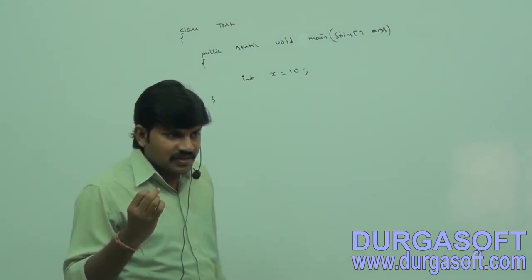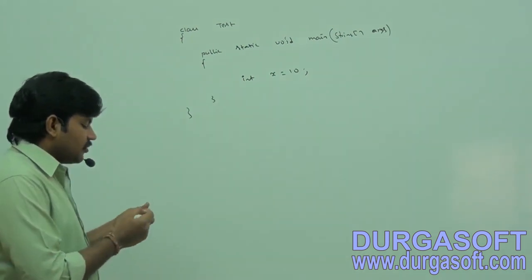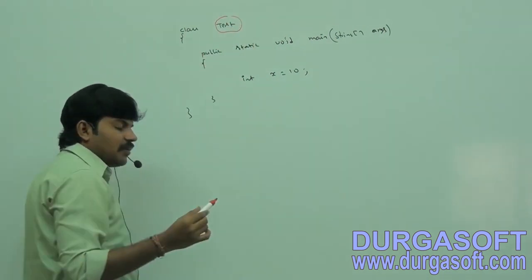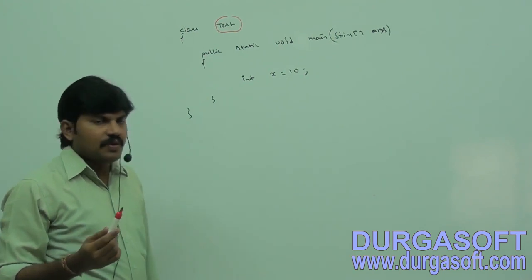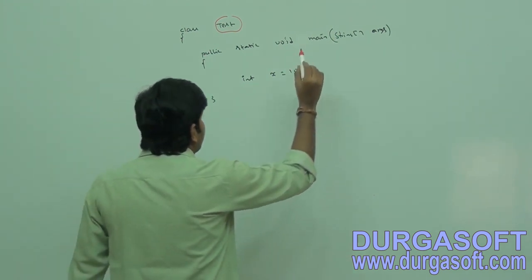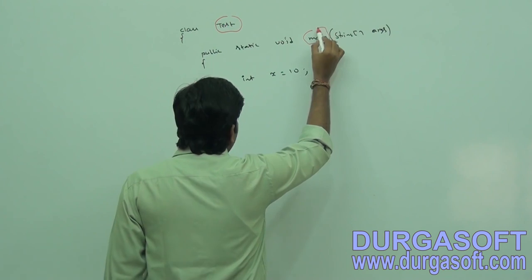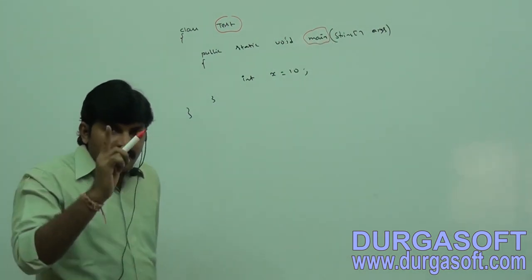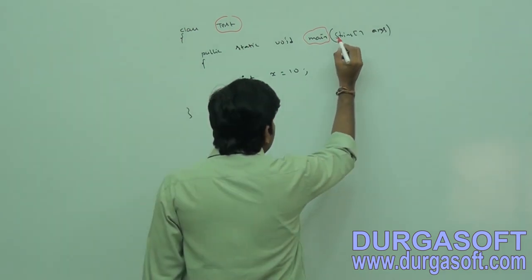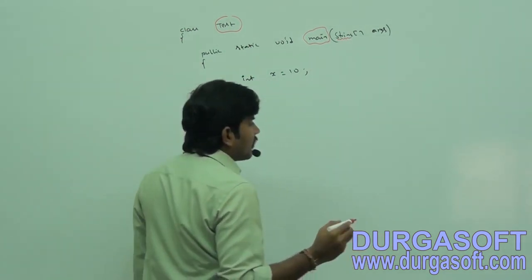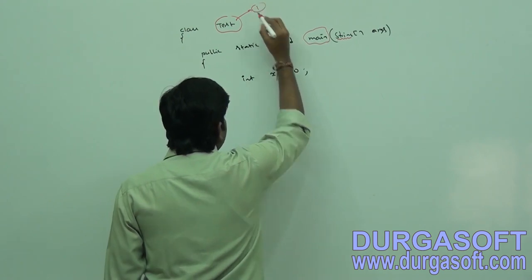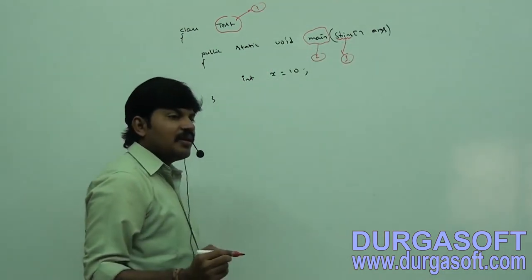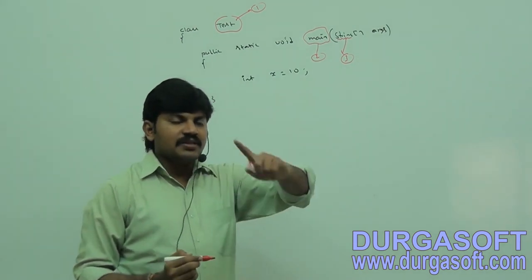How many identifiers are there? Make sure the first identifier is test, the name of the class. Second identifier is main, the name of the method. Third identifier is string. So test is the first one, main is the second, string is the third, because string is a predefined Java class